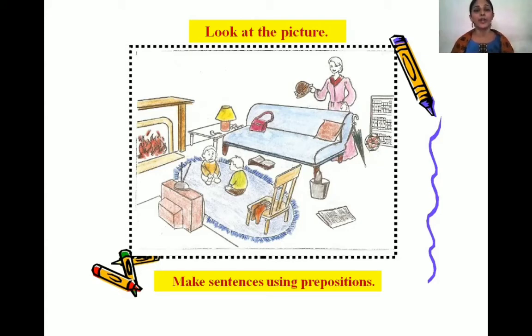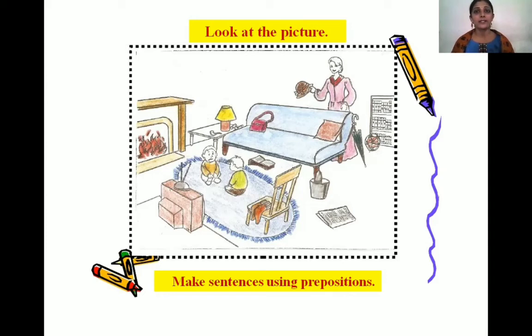Suppose you are waiting for your friend somewhere, then you can say that, hey friend, I have been waiting for you here since 5 p.m. Or you can say, hey friend, I have been waiting here for you for last 1 hour. Right? So for last 1 hour is the duration. For the overall duration, we use preposition for. And for the dot of time, for the specific point of time, we use preposition since. Okay, so these are the few prepositions of time. Some of them overlapping with the preposition of direction or location as well.